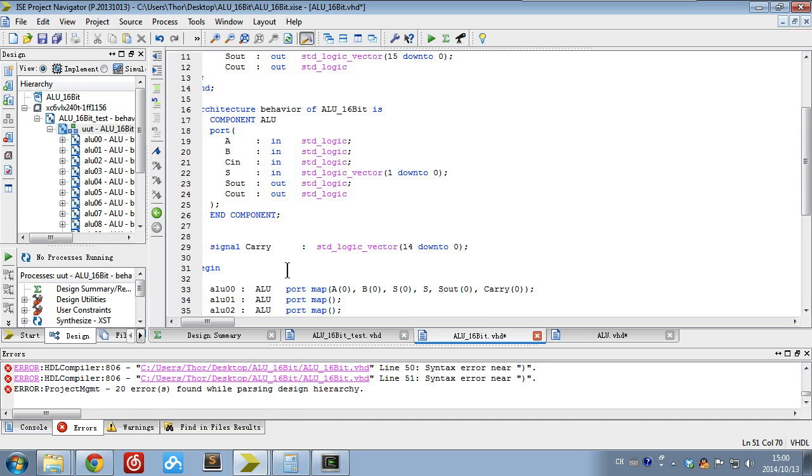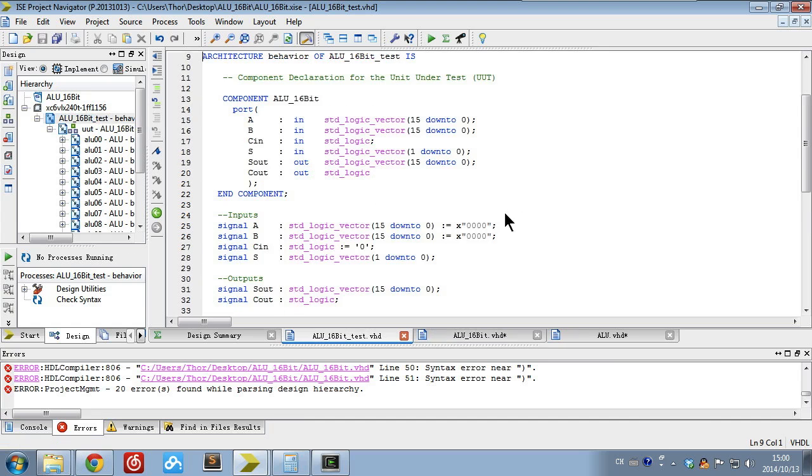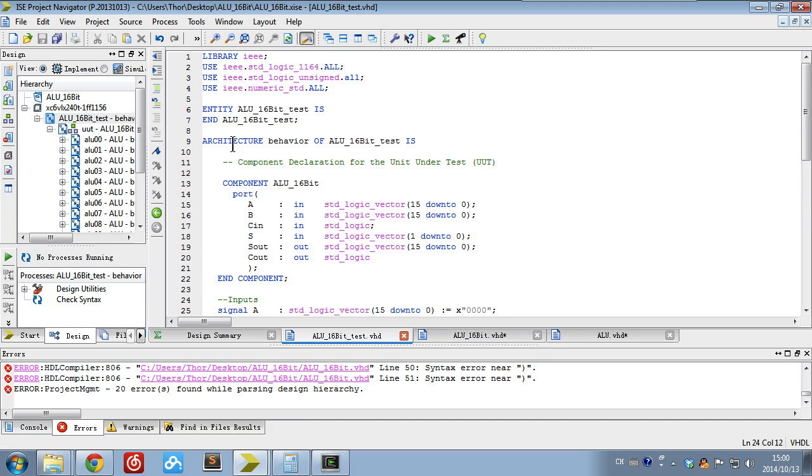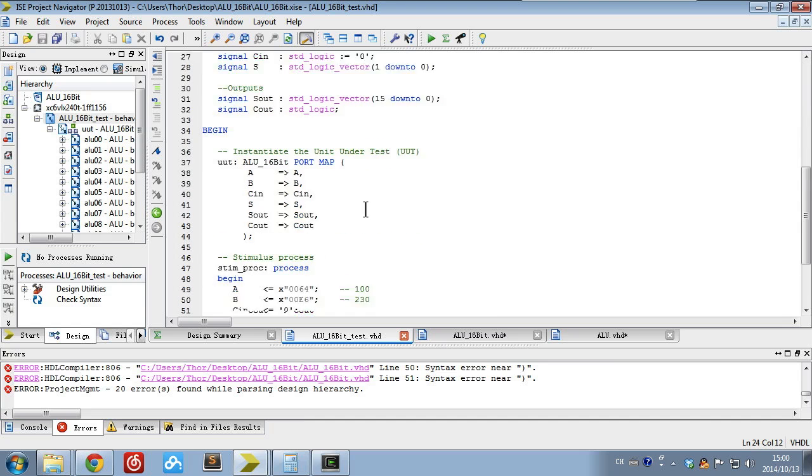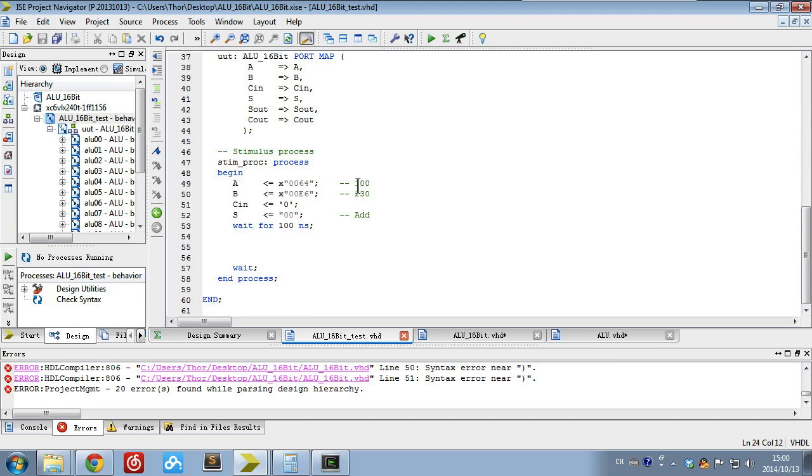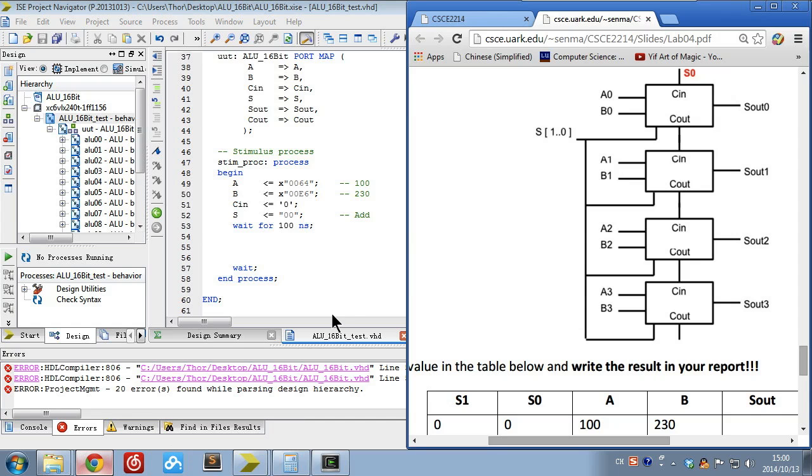So the last step is to create the test bench. The test bench is already here. Just double click to open it, and go to the bottom, to the stimulus. I give you an example for the first one of how to test.